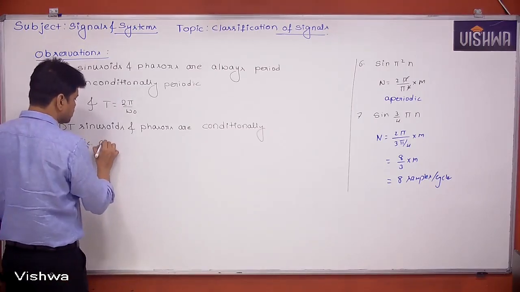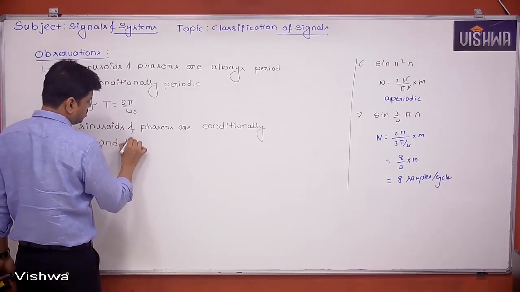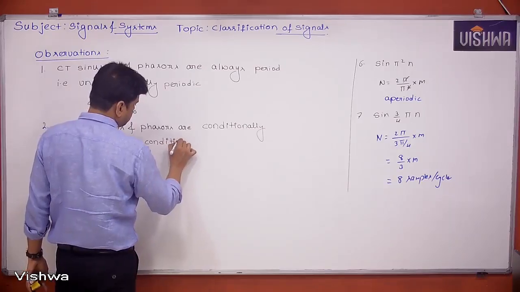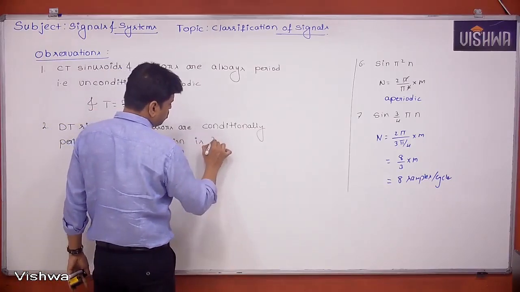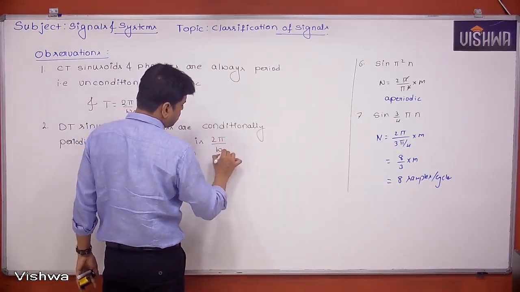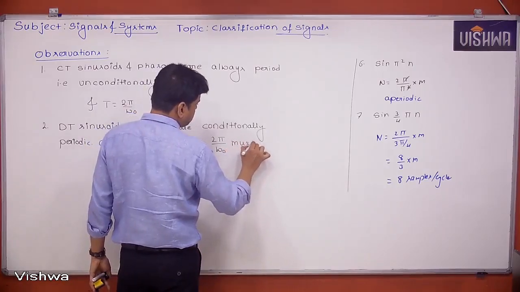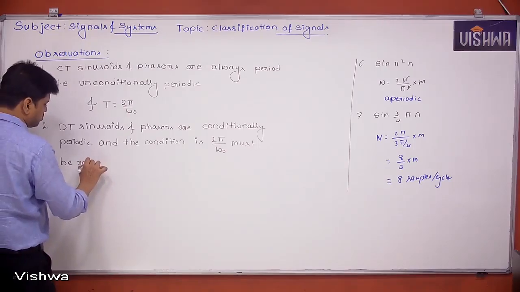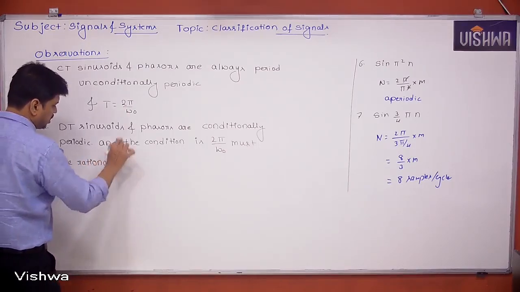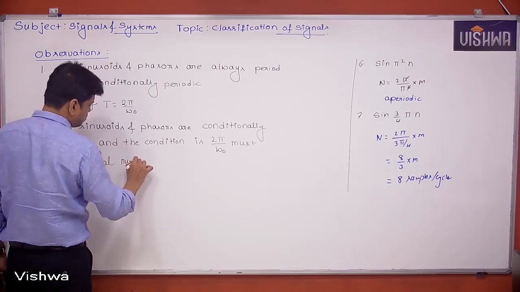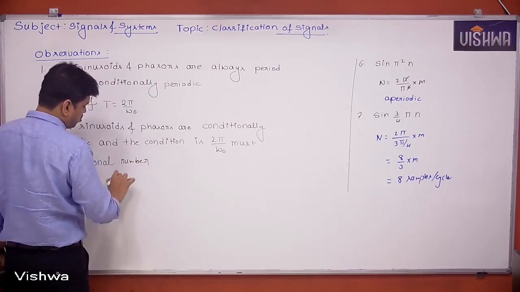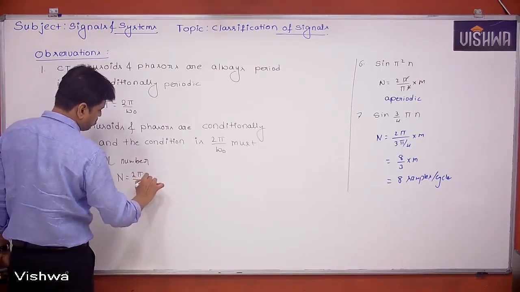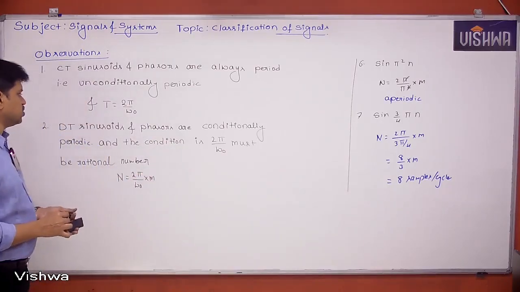The condition is 2 pi by omega naught must be a rational number. And the period N is given by 2 pi by omega naught into m. Okay, take it.